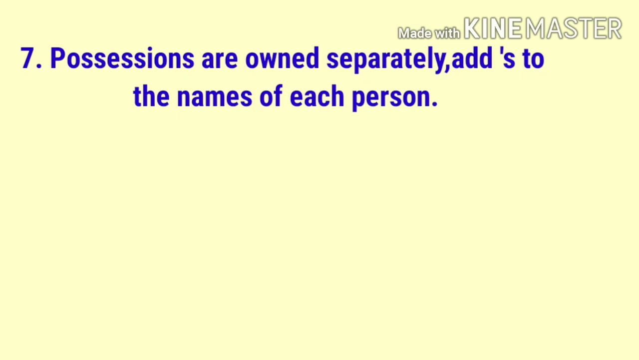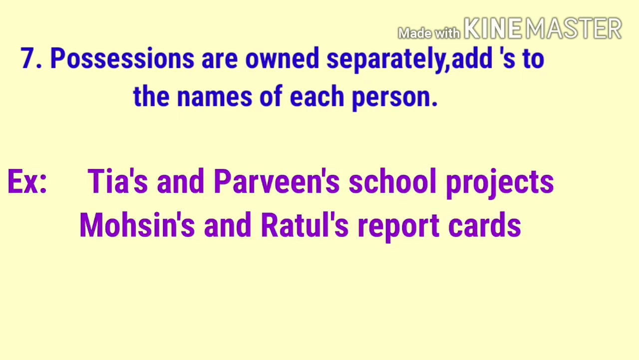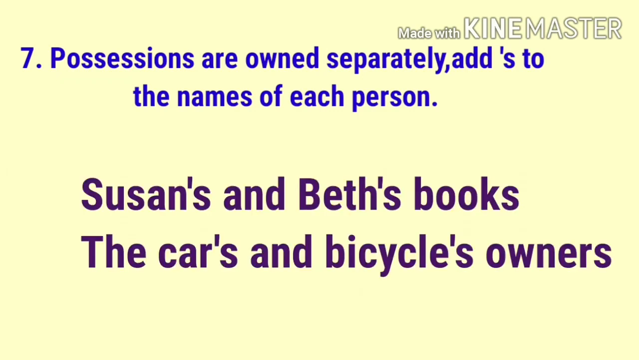See the example: Tia's and Parveen's school projects. Tia's projects and Parveen's projects. Moshin's and Ratul's report cards. Some more examples: Susan's and Beth's books, versus Susan and Beth's books.